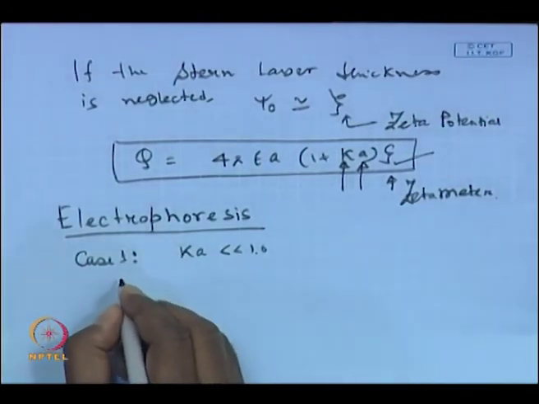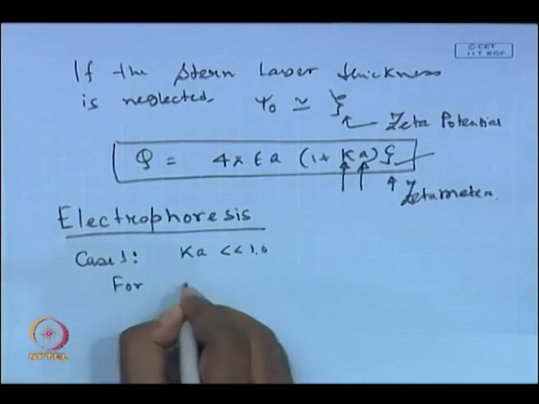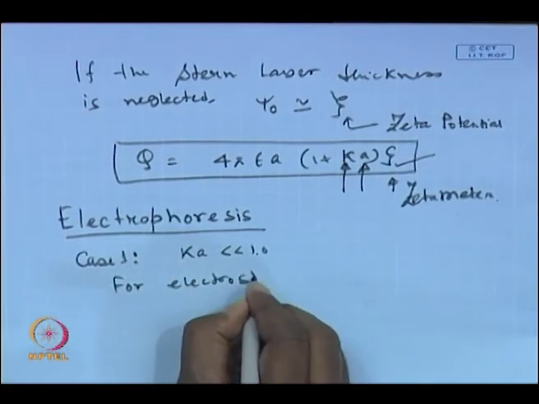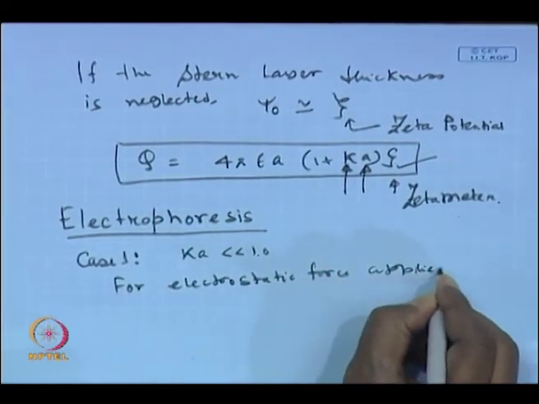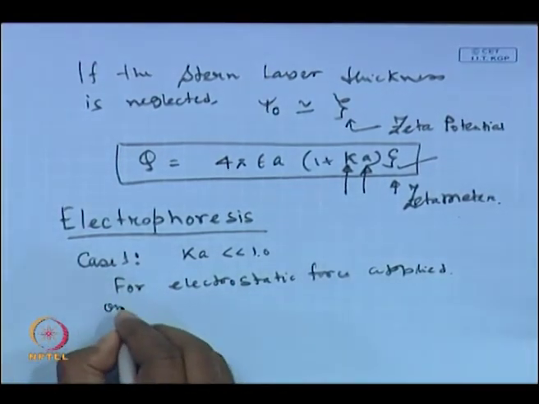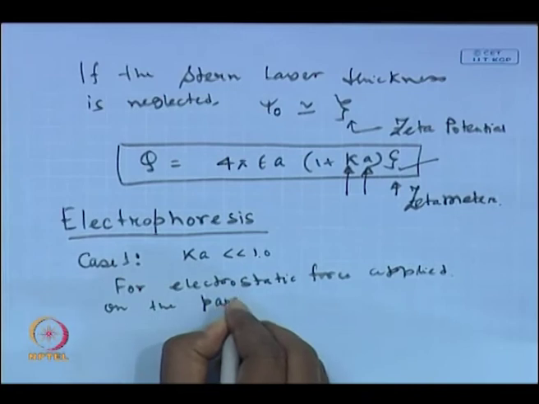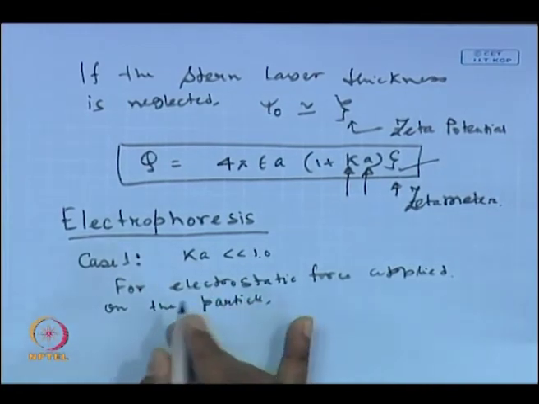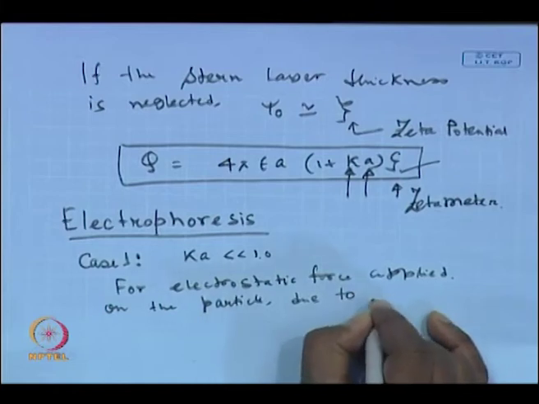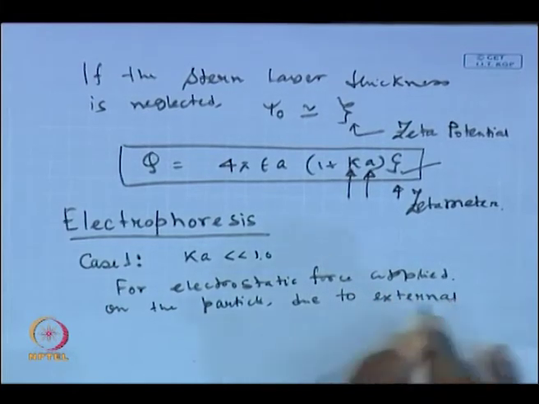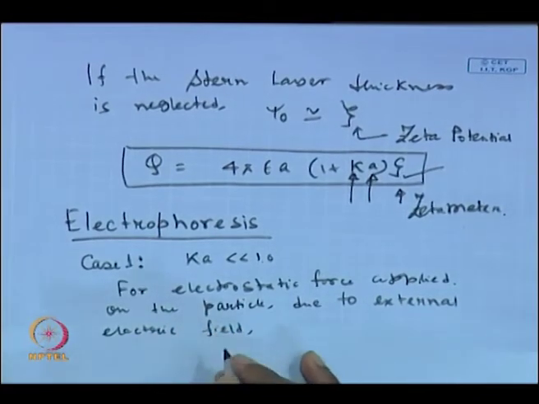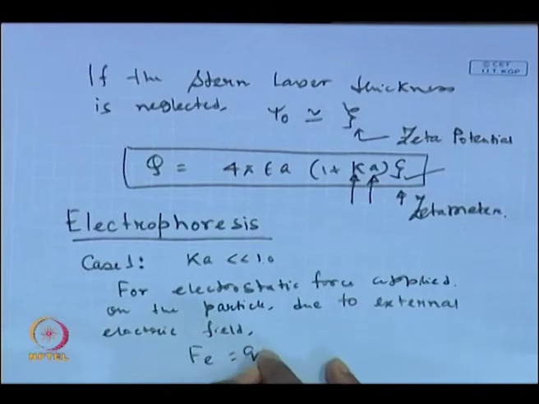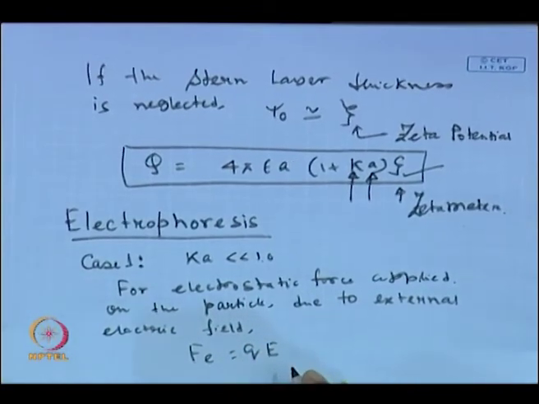For the electrostatic force applied on the particle due to the external electric field, F E is nothing but Q multiplied by E, where E is the field strength. That all of you know.